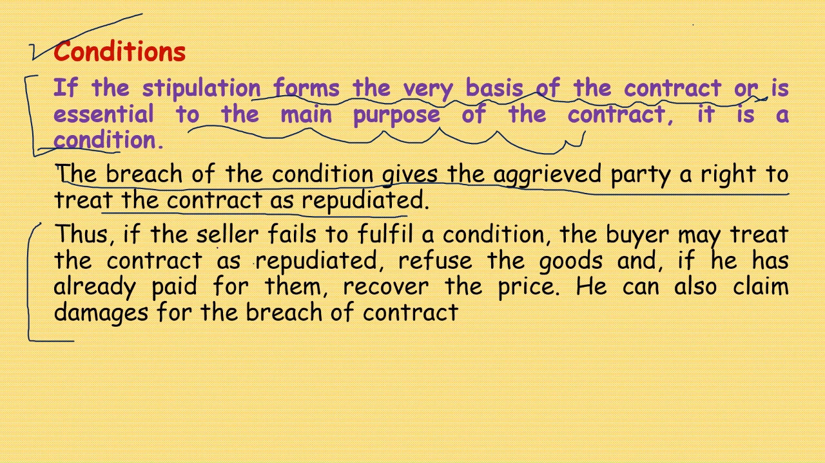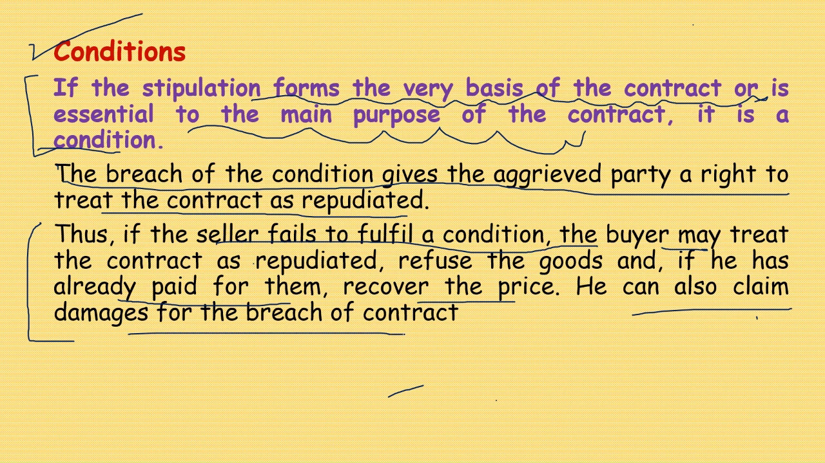Thus, if the seller fails to fulfill a condition, the buyer may treat the contract as cancelled, terminated, refuse the goods, can refuse to accept the goods, and if he has already paid for them, recover the price. He can also claim damages for the breach of contract.